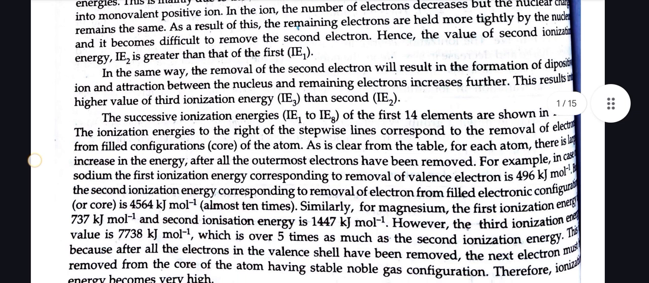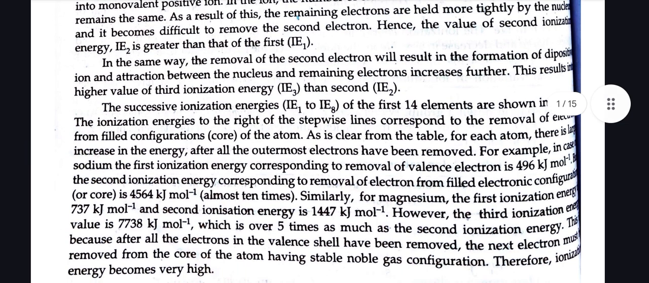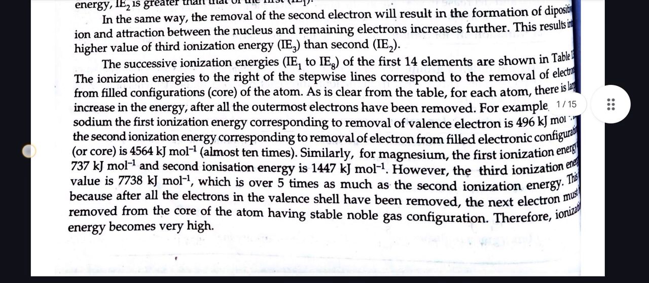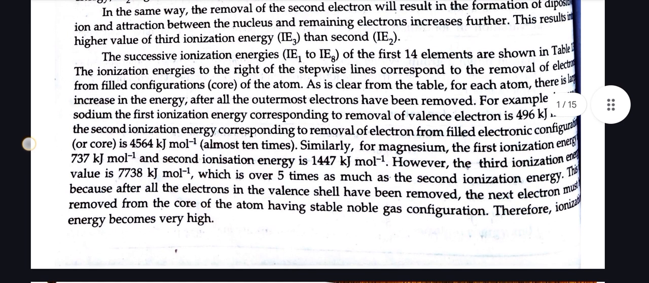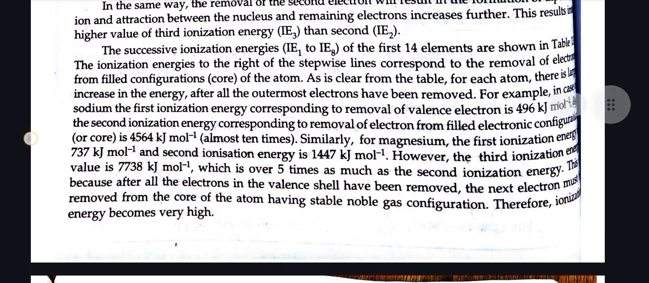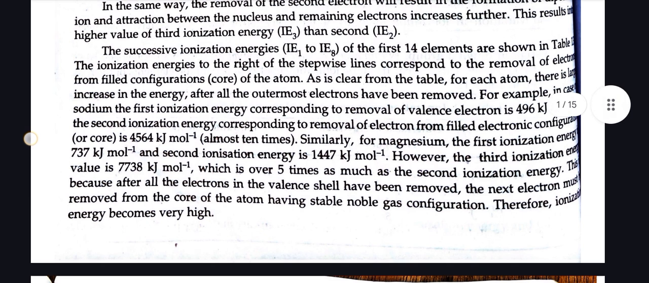In the same way, the removal of the second electron results in the formation of a dipositive ion, and the attraction between the nucleus and the remaining electron increases further. This results in a higher value of third ionization energy. The successive ionization energies of the first 14 elements are shown in table 13. The ionization energies to the right of the stepwise lines correspond to removal of electrons from the inner shell configuration of the atom.